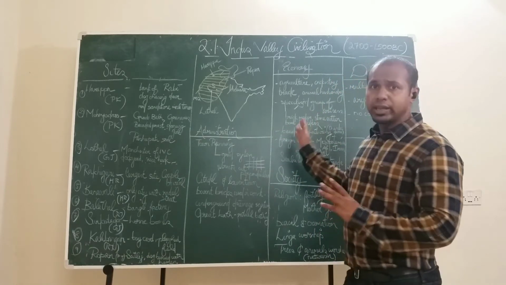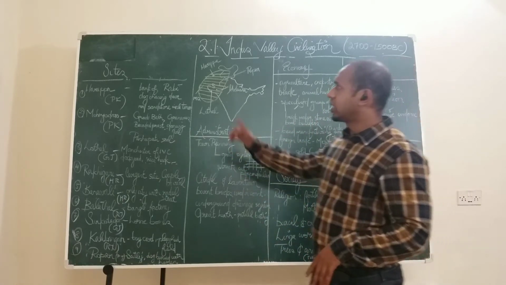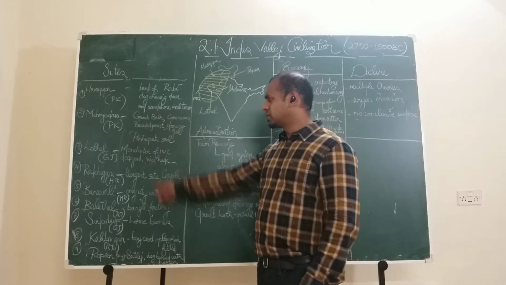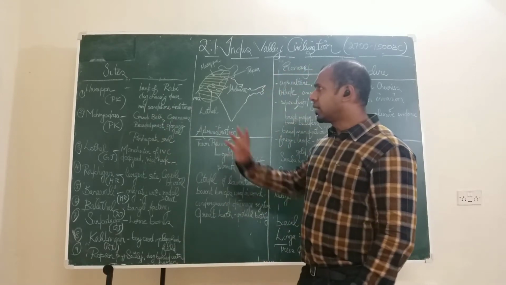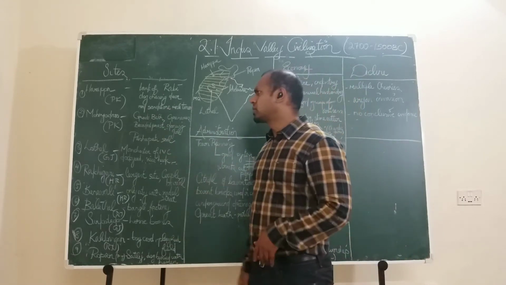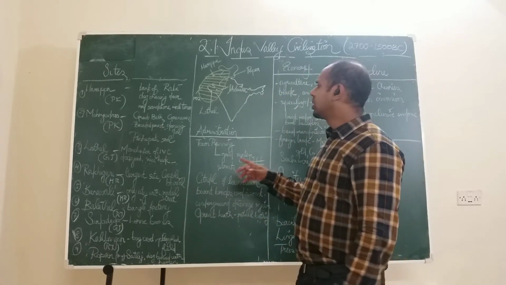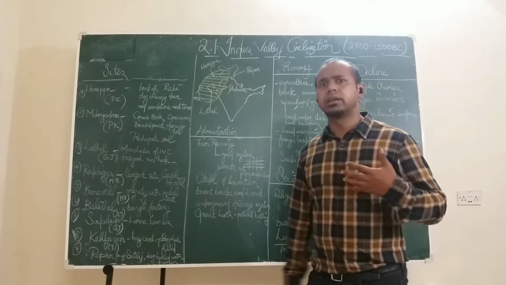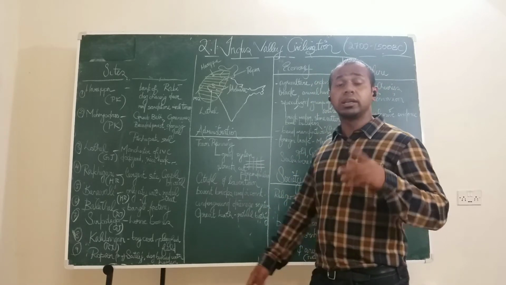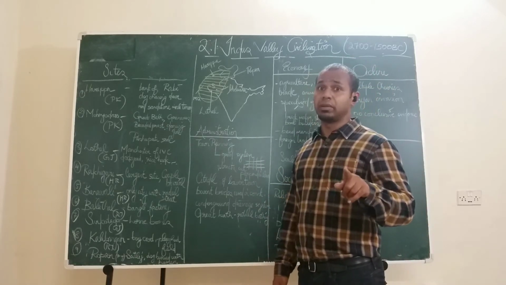So another thing, what are we looking at here? When you look at the Indus Valley civilization, we are looking at the sites first. It's very important for prelims, this entire area. Sites, and also for mains you can write about the sites, right? Then we are looking at the administration, how exactly was the entire urban system. Indus Valley is also the first urbanization, remember that, right?